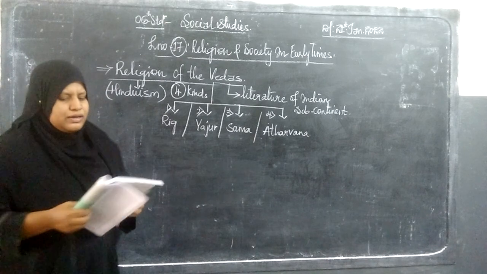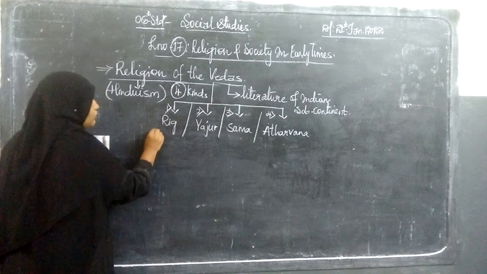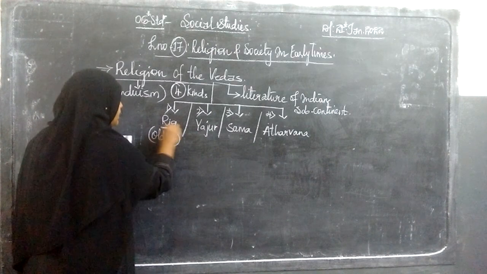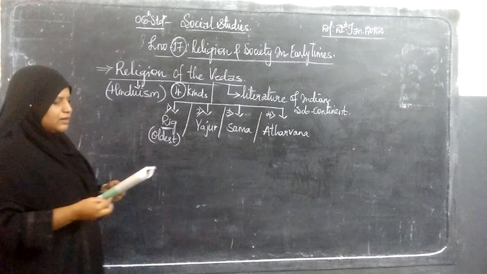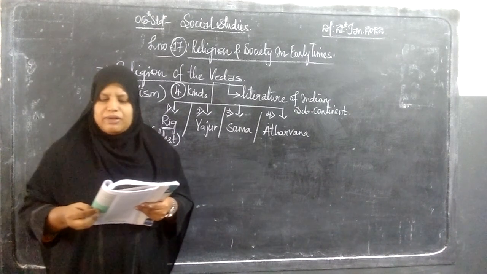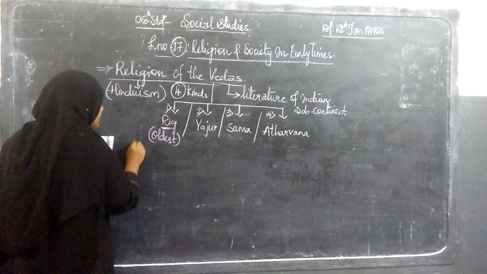So this is the main point. The Rig Veda is the oldest Veda, and it was composed nearly 3,500 years ago.